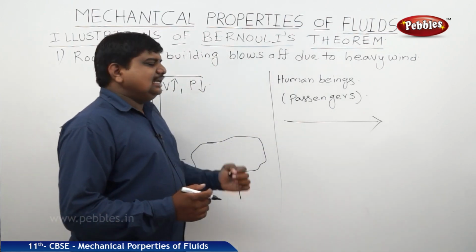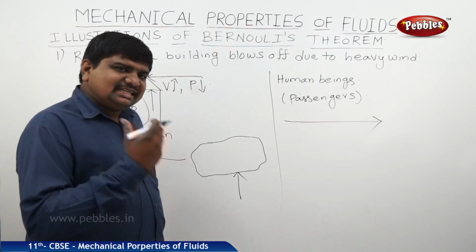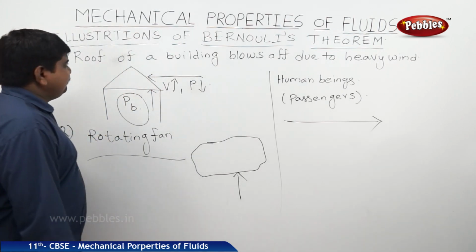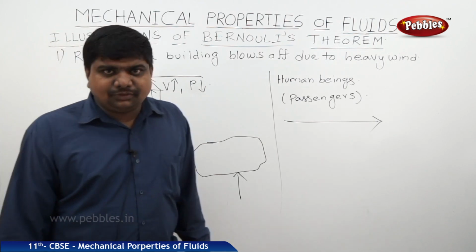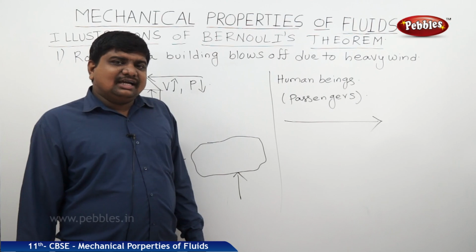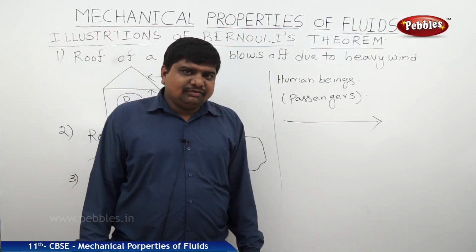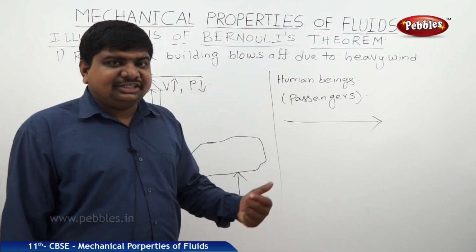So these are all the examples of Bernoulli's theorem. These examples are physically visible, that's why these can be called illustrations also. Like this, most of fluid mechanics and motion of the bodies are simply based on the Bernoulli's principle. Now we will discuss a problem which is based on these illustrations.